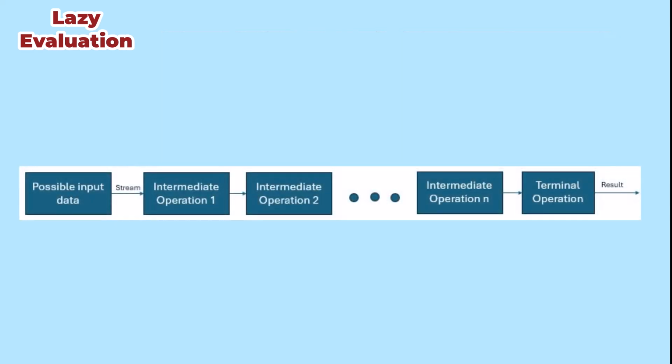I think of it like this. The terminal operation is pulling data from the last step in the pipeline. When that step needs data, it pulls it from the one before, and so on. That way, we only process the data that the terminal operation needs. That's a pretty powerful way to deal with a very large data set.